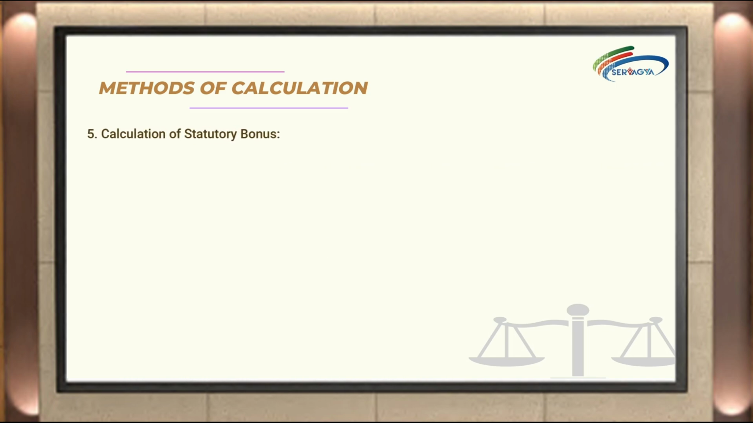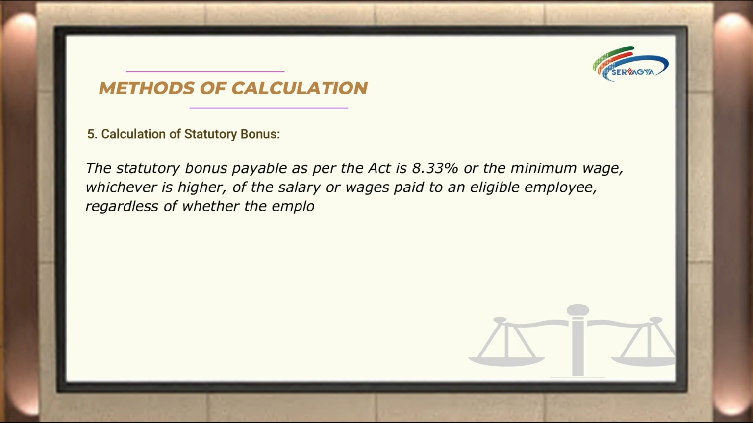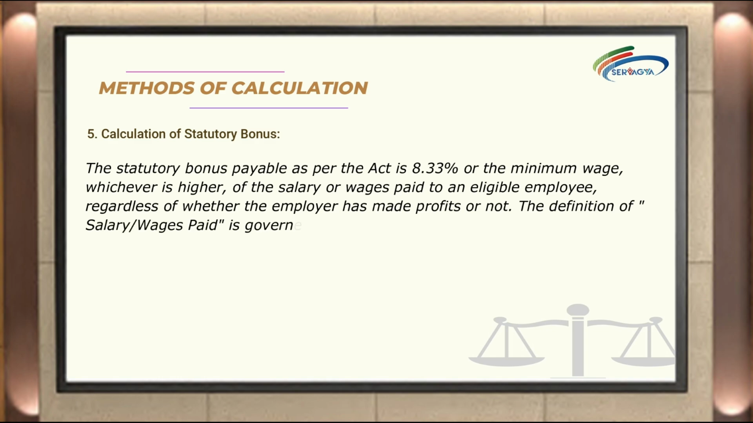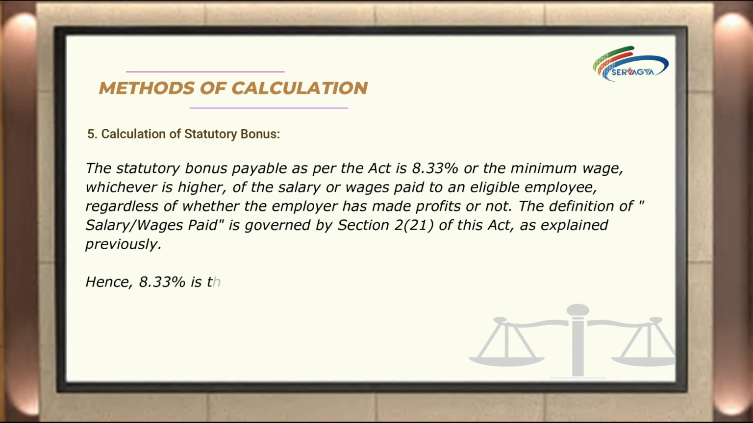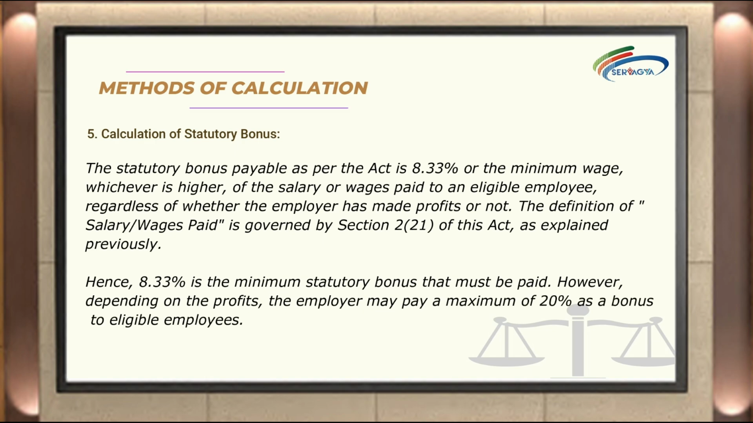Calculation of statutory bonus. The statutory bonus payable as per the Act is 8.33% or the minimum wage, whichever is higher, of the salary or wages paid to an eligible employee, regardless of whether the employer has made profits or not. The definition of salary or wages paid is governed by Section 2 subsection 21 of this Act, as explained previously. Hence, 8.33% is the minimum statutory bonus that must be paid. However, depending on the profits, the employer may pay a maximum of 20% as a bonus to eligible employees.